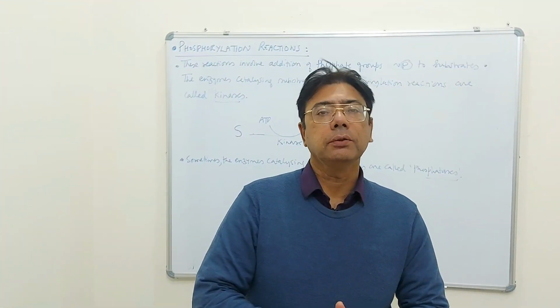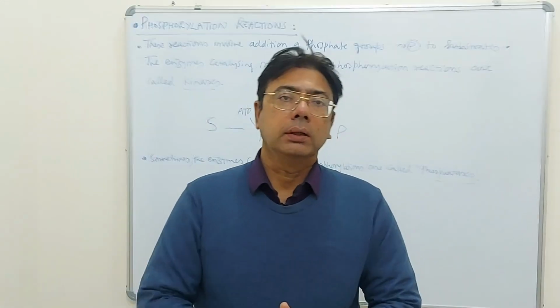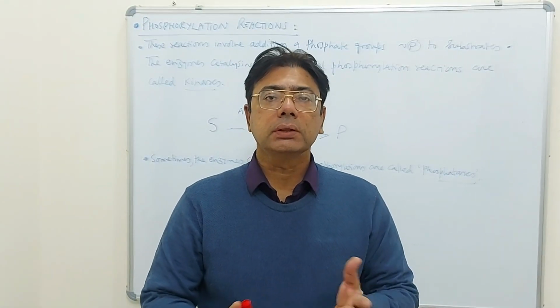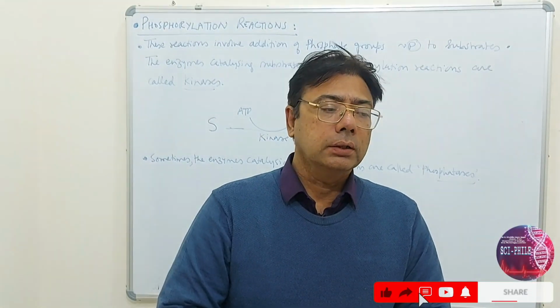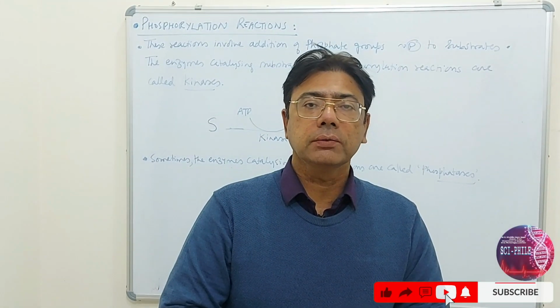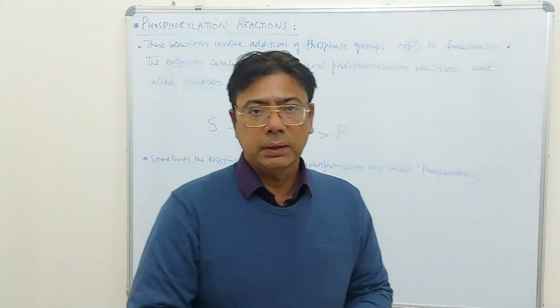Okay. Finally, I would like you to study kinases, because in many biochemical pathways you will be encountering phosphorylation reactions. Phosphorylation reactions involve addition of a phosphate group, which usually comes from ATP.